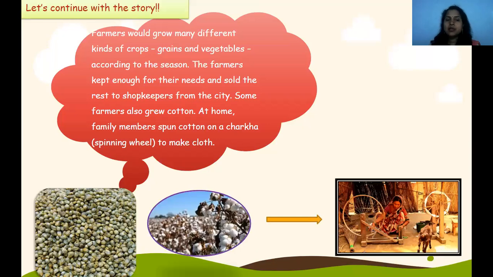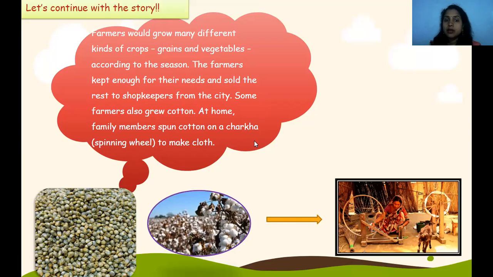Some farmers also grew cotton at home. Family members spun cotton on a spinning wheel. This is known as charkha. Can you see in this what the lady is doing? This is known as charkha. And from this charkha, threads are made, and from this thread, clothes will be made.